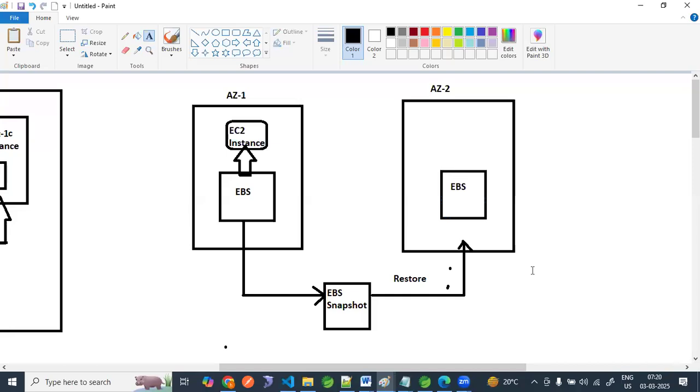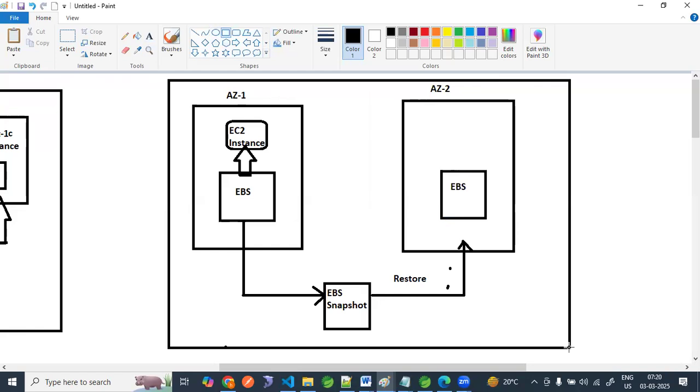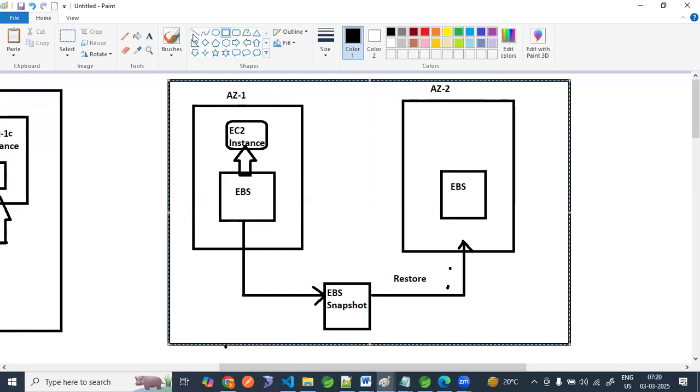EBS and EFS both have different advantages and disadvantages. But at this moment, what is the challenge here? From one availability zone, I want the same data, so we have to take a snapshot and restore that EBS in a different AZ.